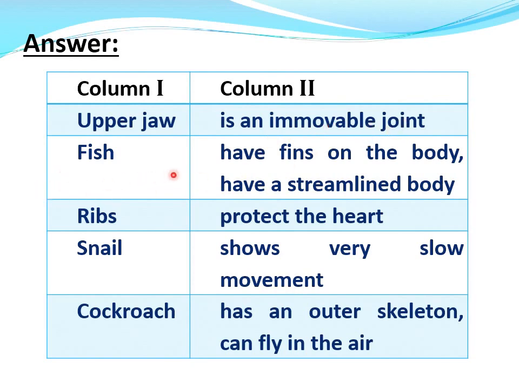Fish have fins on the body and have a streamlined body. Ribs protect the heart. Snail shows very slow movement. Cockroach has an outer skeleton and can fly in the air.